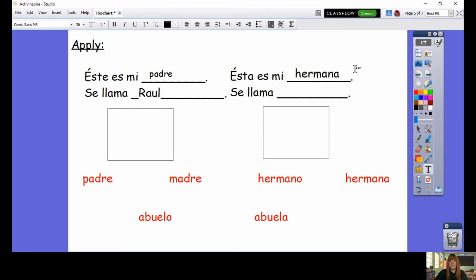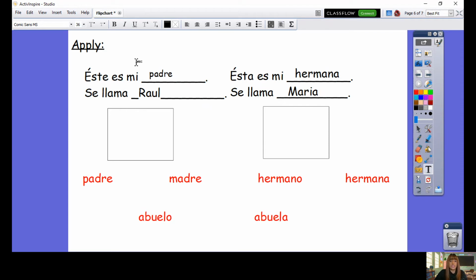And I'm going to call her Maria. Okay. I'm going to put her there. So this is my sister. Her name is Maria. If you didn't want to do sister, you could do madre. Esta es mi madre, and then you could put your mum's name.